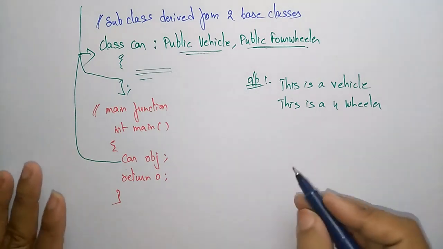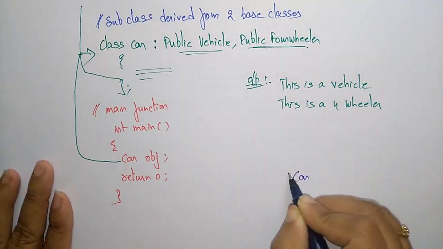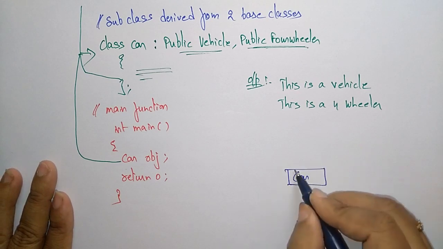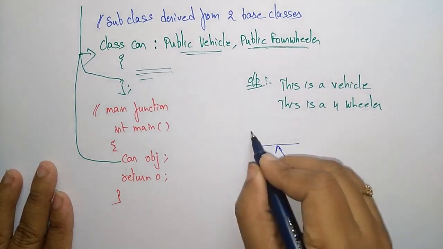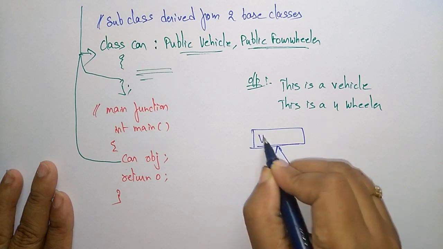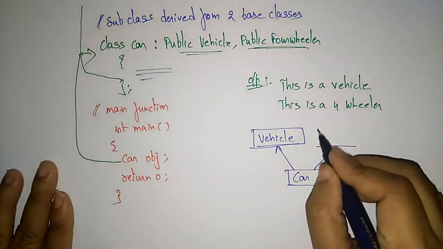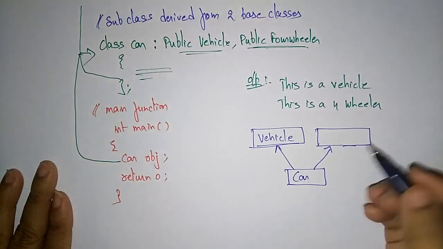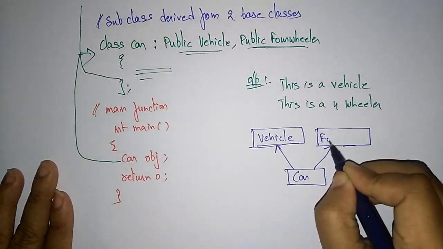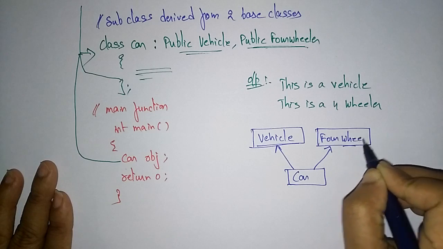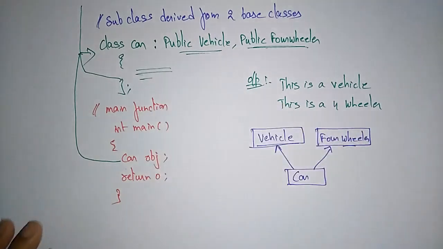So what is it saying here? Here Car is the subclass inheriting the properties of the base class Vehicle, and in the same way the base class FourWheeler. For this I had written the program.